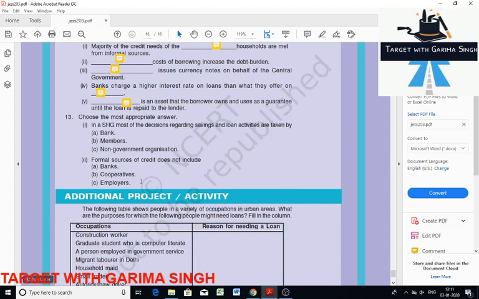Question 13 you have, I'm just going to underline here. Choose the most appropriate answer. In a self-help group, most of the decisions regarding saving and loan activity are taken by members. Formal source of credit does not include employer, because that is informal.